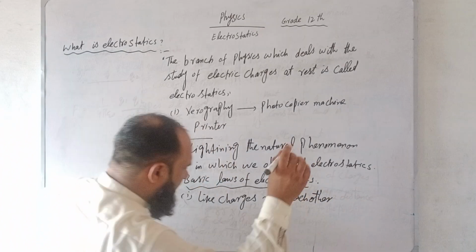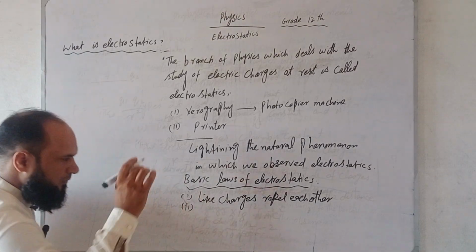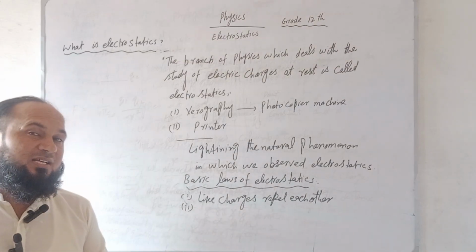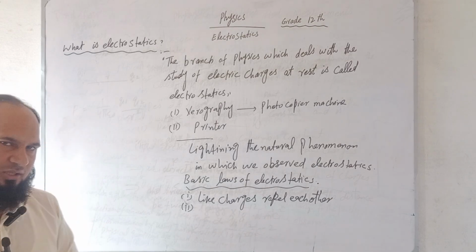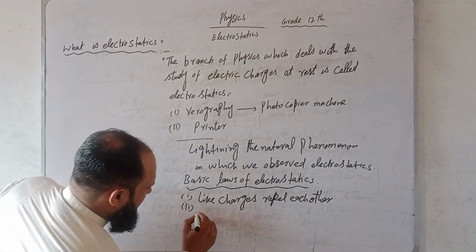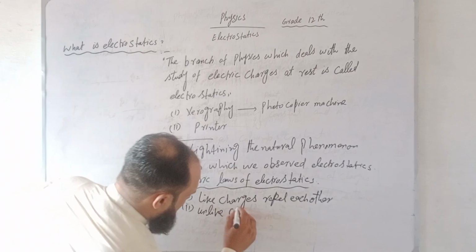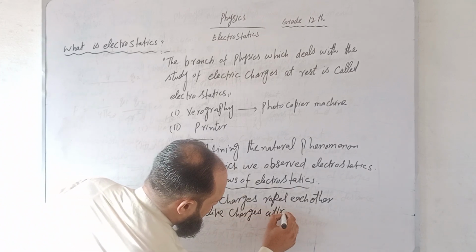And second, if one is a positive charge and another is a negative charge, then they will attract each other. It means unlike charges attract each other.